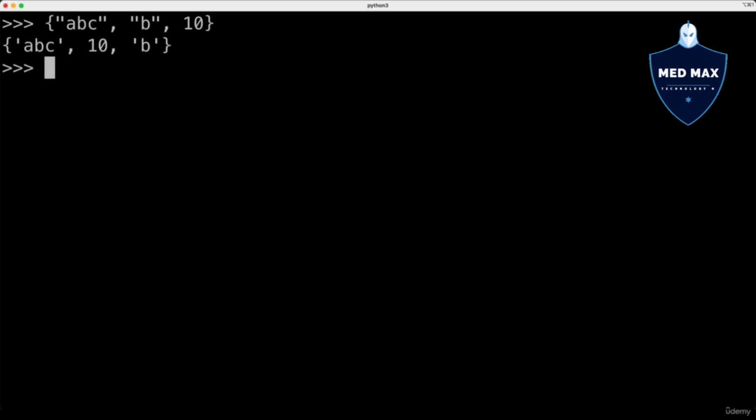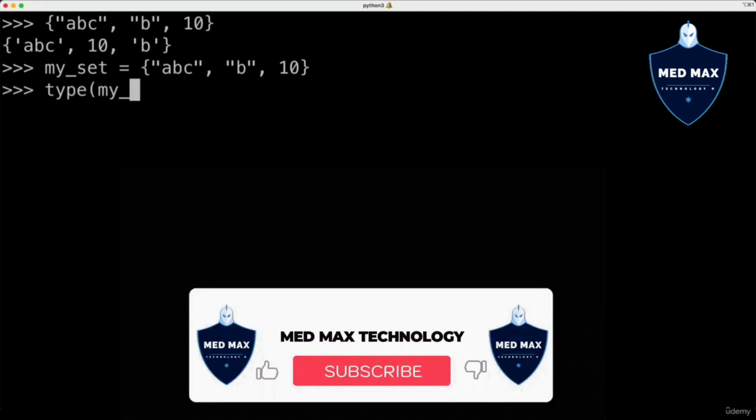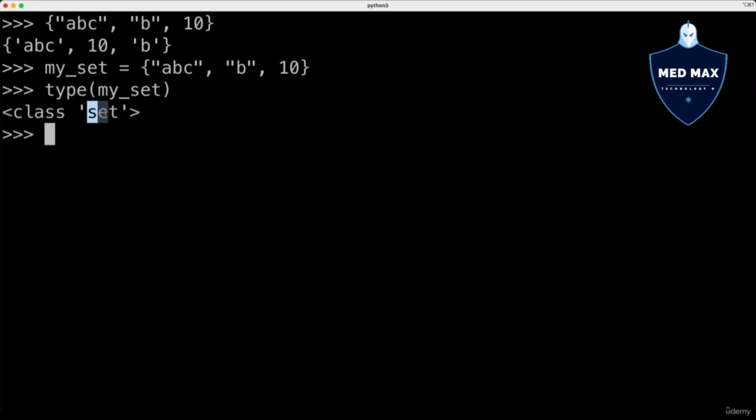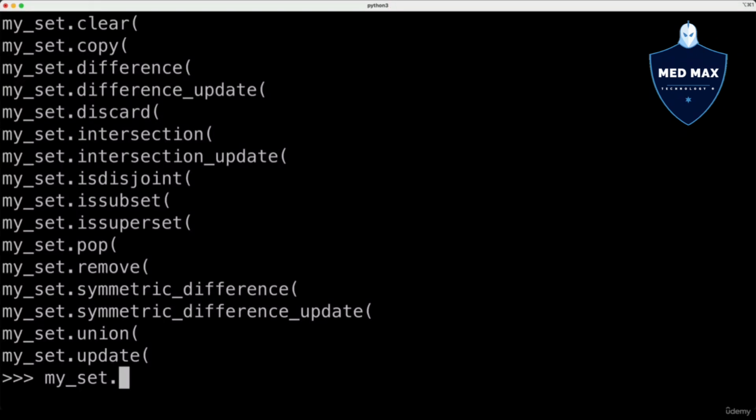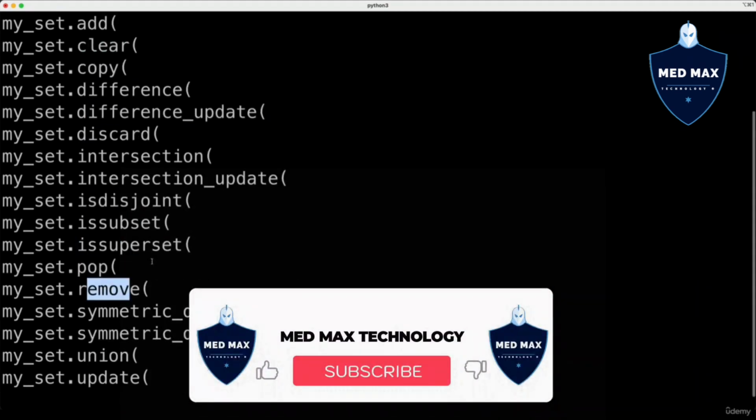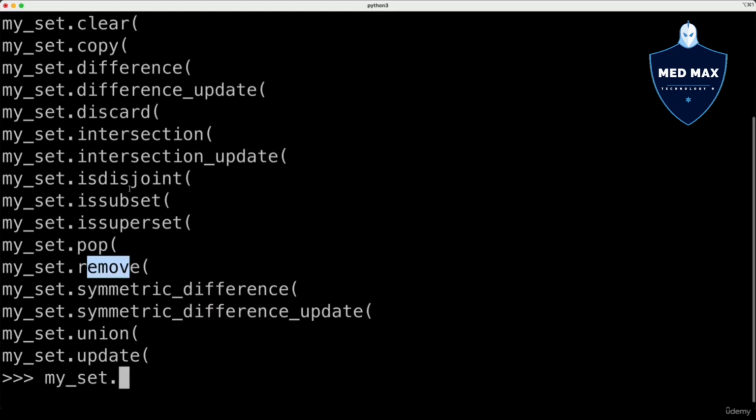Now let's assign such a value to a variable, for instance my_set, and now let's have a look at the type of my_set. And I see that my_set is an instance of the set class. Now let's have a look at which methods are available from the my_set variable. Let's press two tabs here, and I see many methods like copy, difference, discard, issubset, pop, remove, and so on. Sets have even more methods than dictionaries in Python.